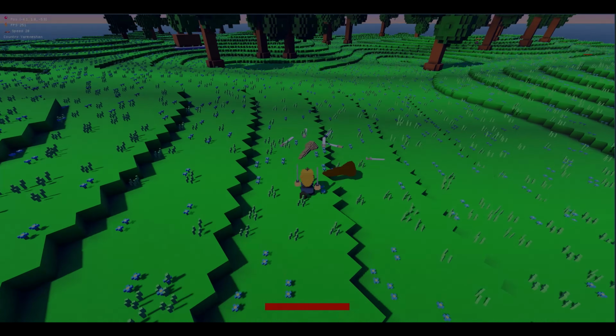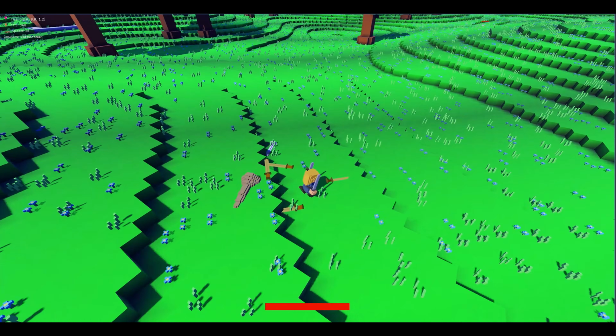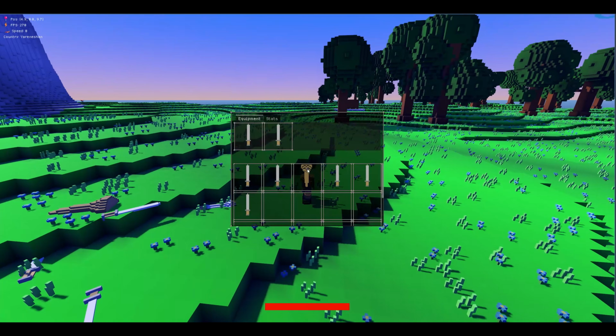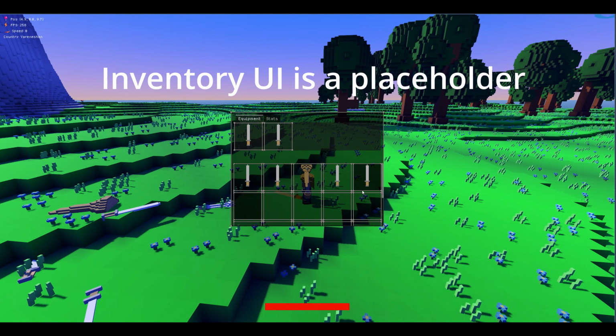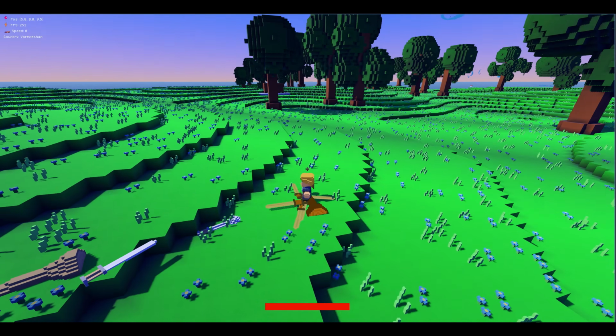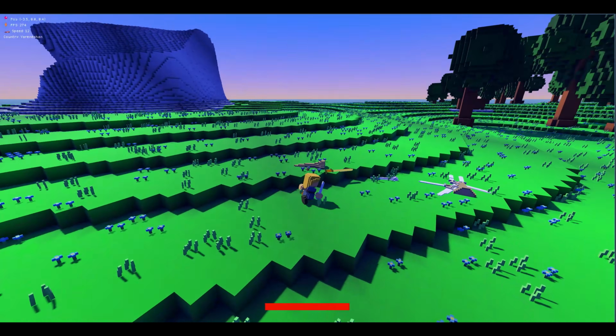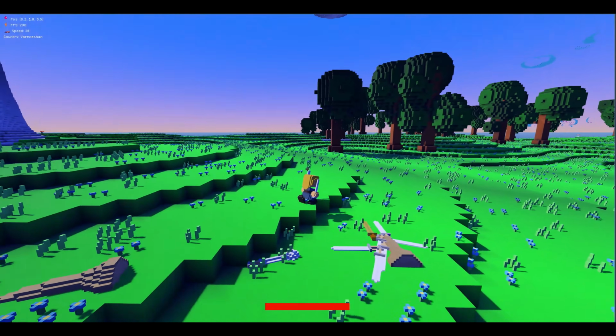Now that we have some terrain with some structures and a basic multiplayer functionality, I wanted to start working on the combat and enemy AI. But of course, we would need to attack the enemies with some weapons, and currently there is no way to get any weapons, or to even equip a weapon if you had one. So I implemented an inventory system.